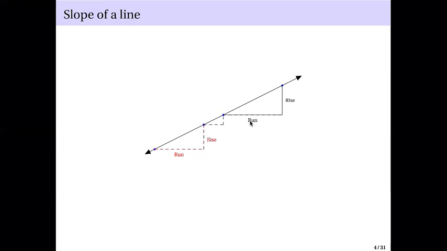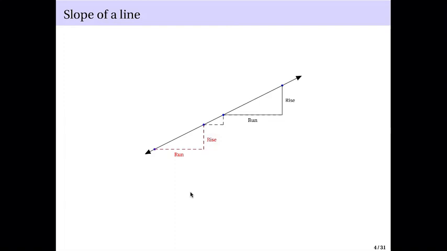And I'm not saying that this run here is the same as the run in here. This run here looks shorter than this run here. And this rise here looks longer than this rise here. And definitely, if you look at this, you have this run here and this rise here. The run here is way shorter than the other runs, and the rise here is way shorter than the other rises.